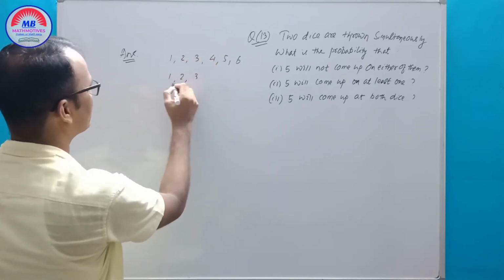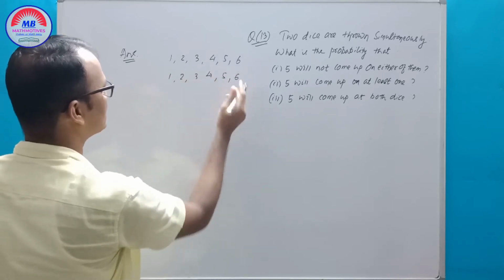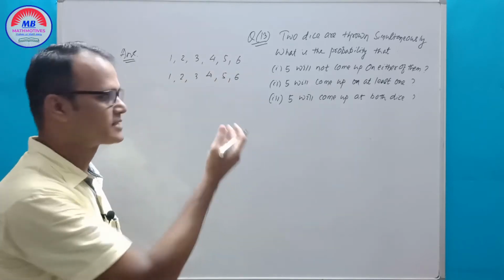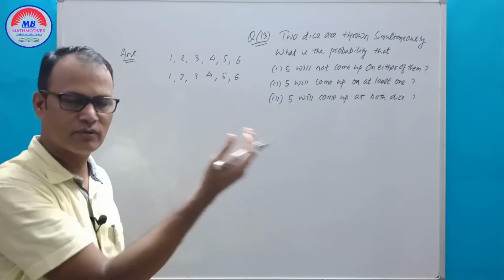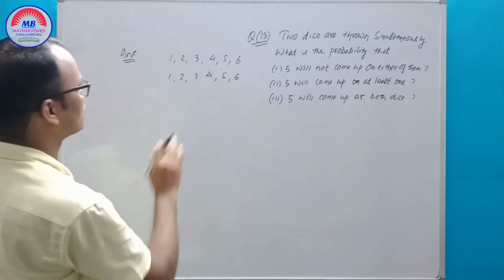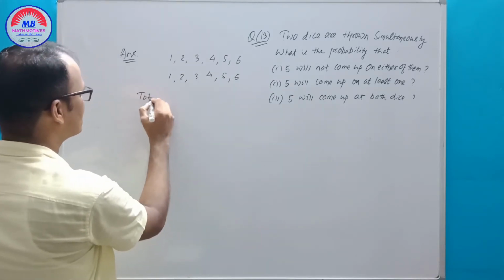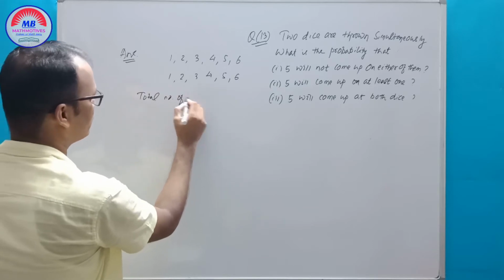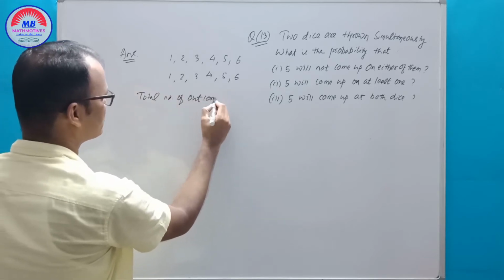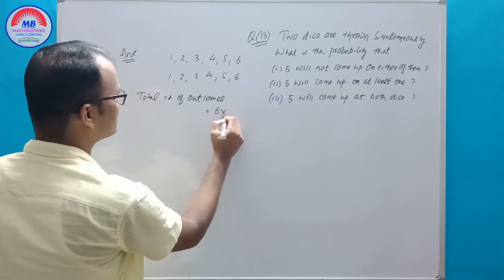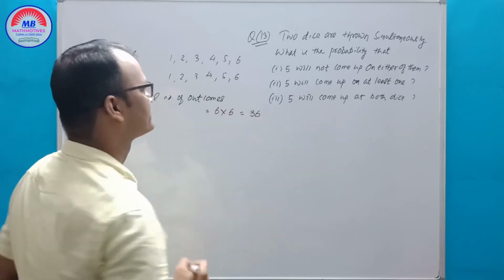Two dice, you know. Faces are 1, 2, 3, 4, 5, 6 on each. So the total number of outcomes we can write is 6 into 6, that is 36.